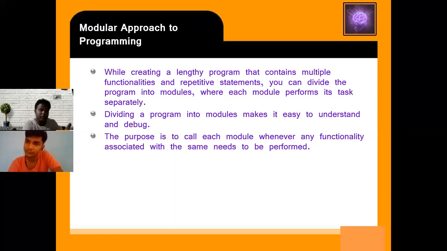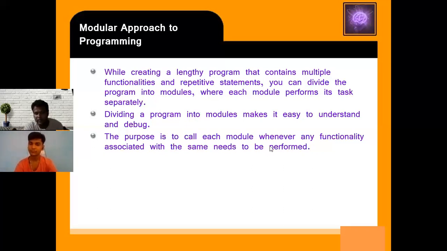So after all the development is over, they call all the modules into a main module. So your program is complete. When your work is divided, it makes it very easy and very fast to execute any program or to develop a program. And the purpose is to call each module whenever any functionality associated with it needs to be performed.